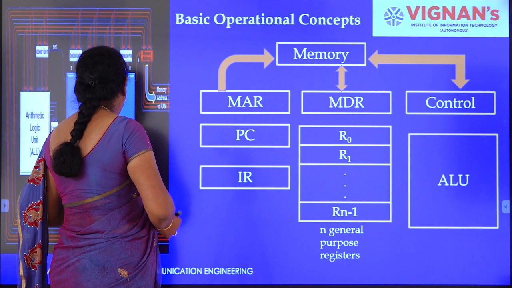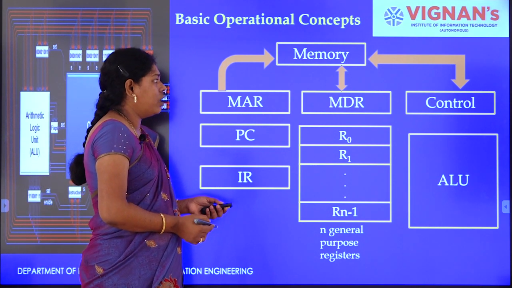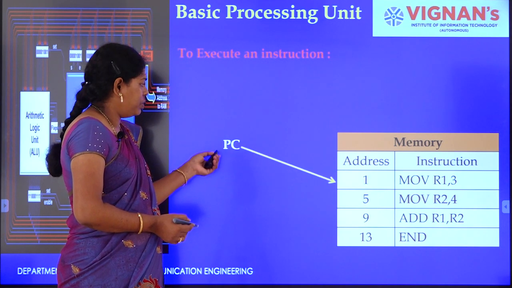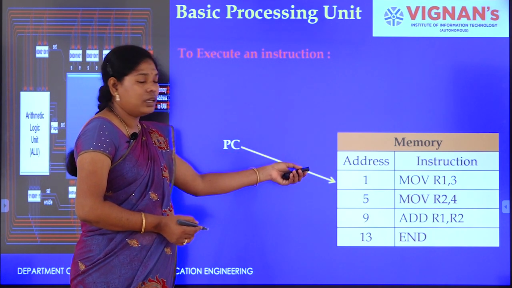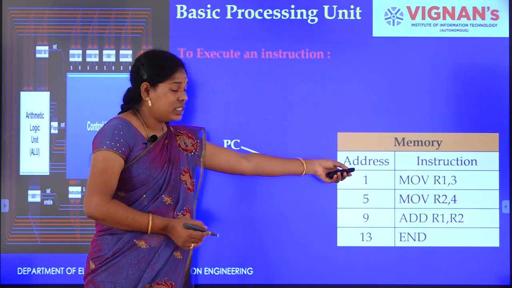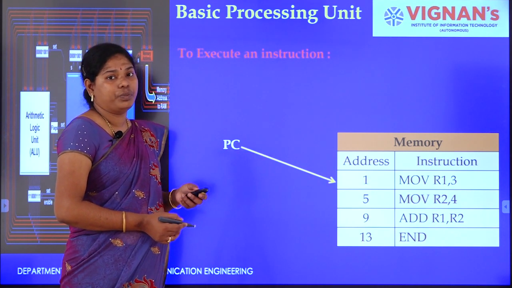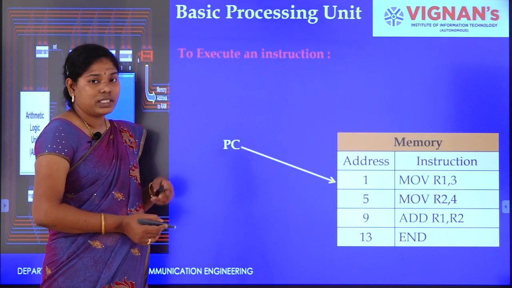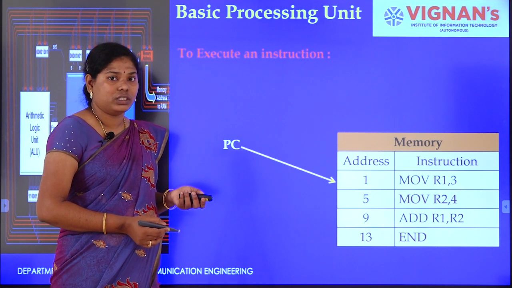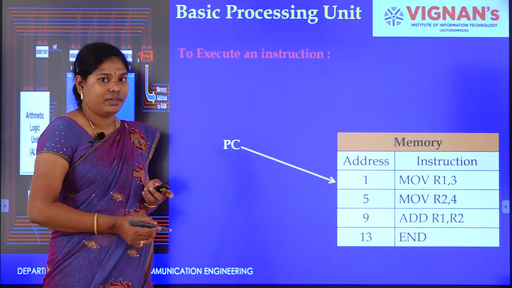Now, see how we are going to perform this. The PC points the corresponding address. Here we are considering each instruction is 32-bit. So, it requires 4 memory locations as each memory location can hold only a byte of data.